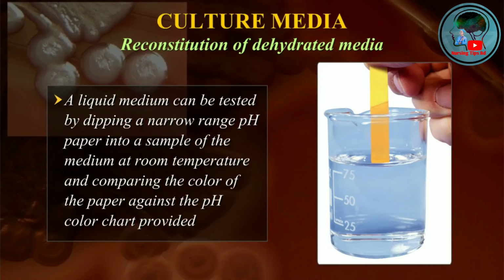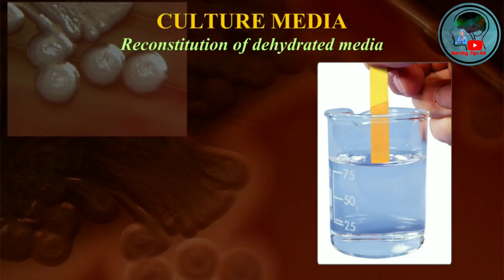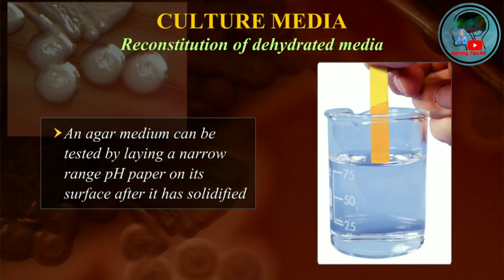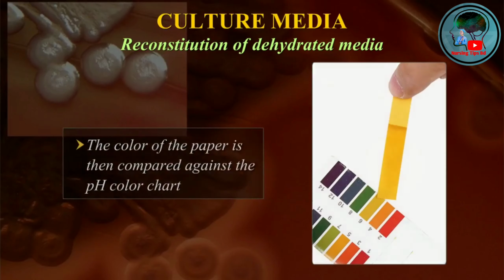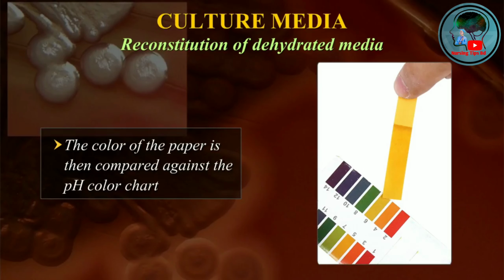A liquid medium can be tested by dipping a narrow range pH paper into a sample of the medium at room temperature and comparing the color of the paper against the pH color chart provided. An agar medium can be tested by laying a narrow range pH paper on its surface after it has solidified. The color of the paper is then compared against the pH color chart.